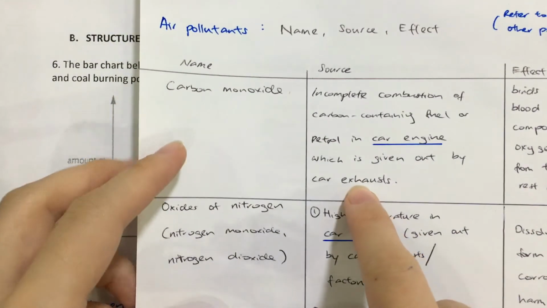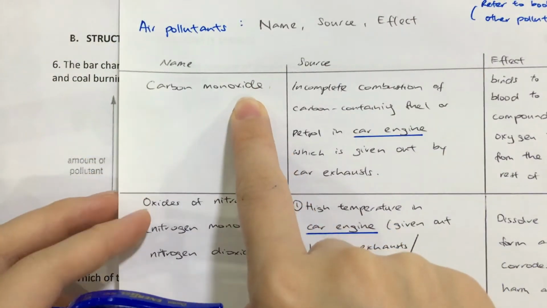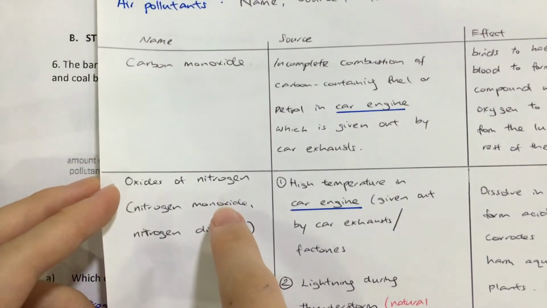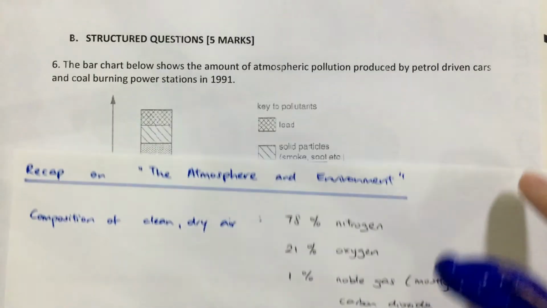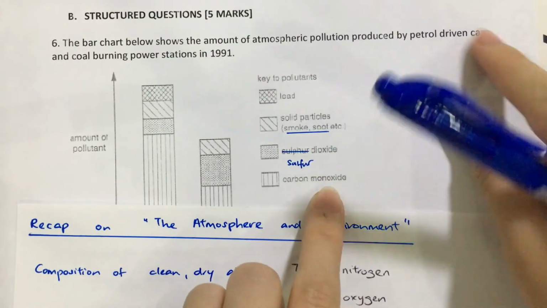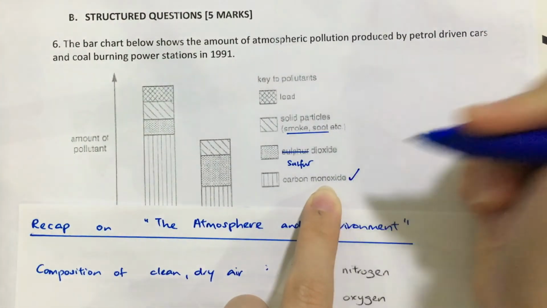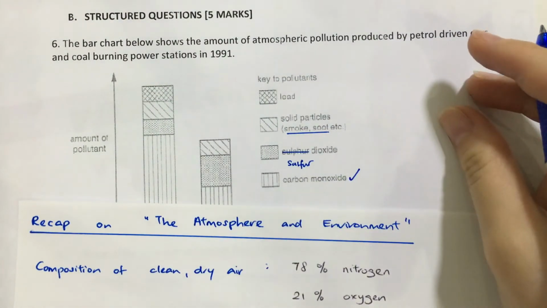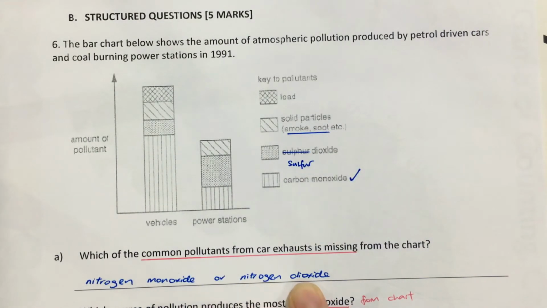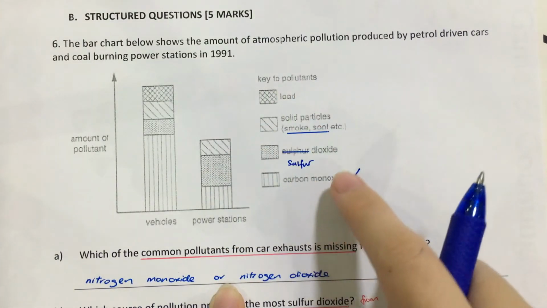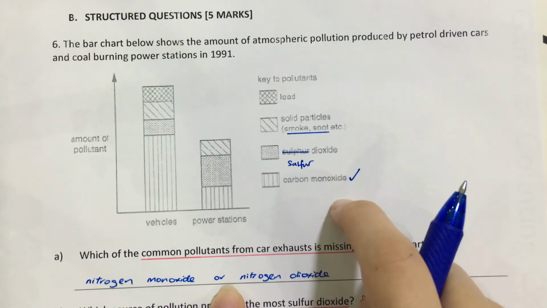Car exhaust, we have carbon monoxide, as well as these two, nitrogen monoxide and nitrogen dioxide. So let's see what we have here. We have carbon monoxide, yes, but what is missing? We don't have nitrogen monoxide or nitrogen dioxide. So these two are missing, because these are the common pollutants, but they're missing from the chart. The chart only has sulfur dioxide and carbon monoxide.